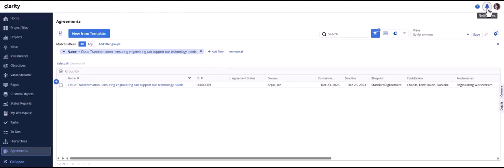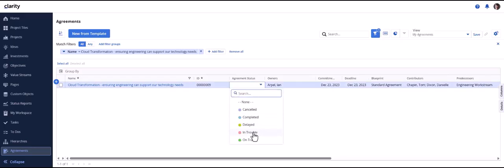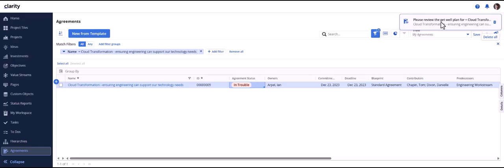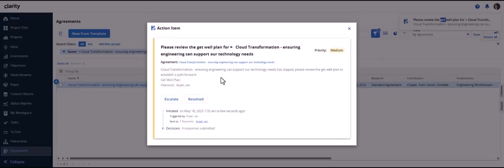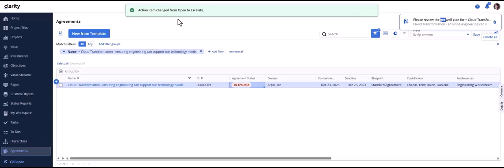There are no bell notifications for the user hierarchy. Now let us set the agreement status as in trouble and a bell notification is displayed with the actions escalate and resolve. Let us click on escalate and the action is changed.